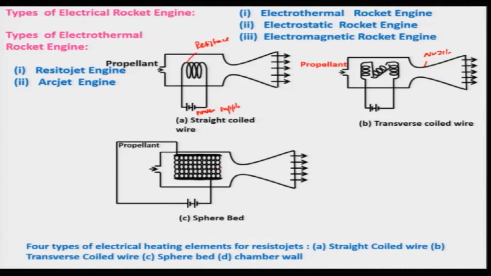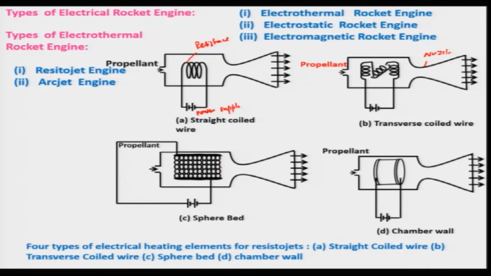In order to overcome these pressure losses while keeping the other advantages, people have come up with a chamber wall design. This is basically a chamber wall, a concentric chamber connected with the power supply or the voltage, and the pressure losses will be reduced as compared to the sphere bed. However, they are much higher as compared to the transverse coil and the straight coil. In this case, of course, radiation losses will occur to some extent, however much less as compared to the sphere bed. Of course, there are several other designs one can think of.